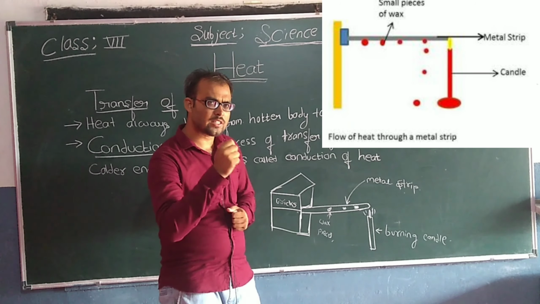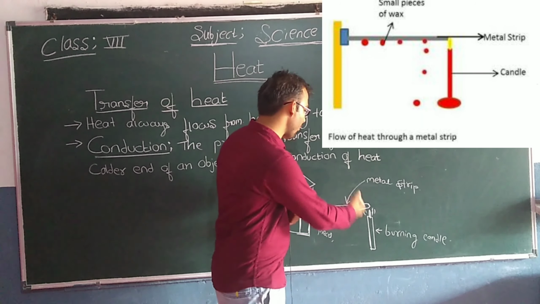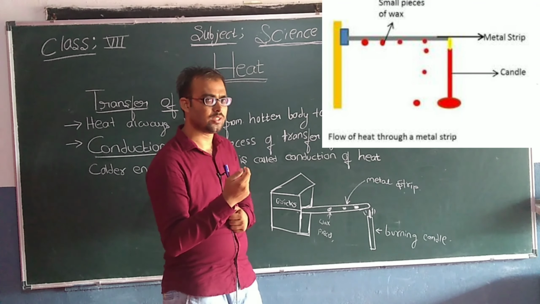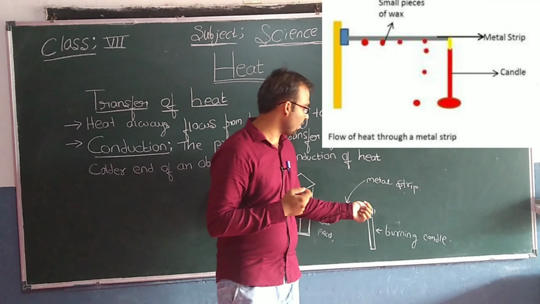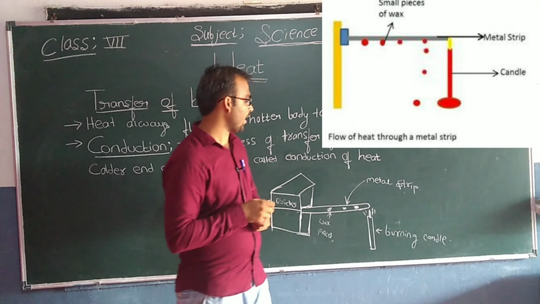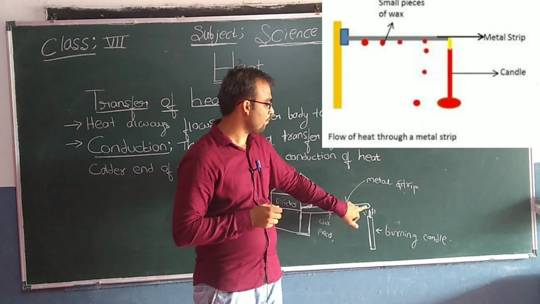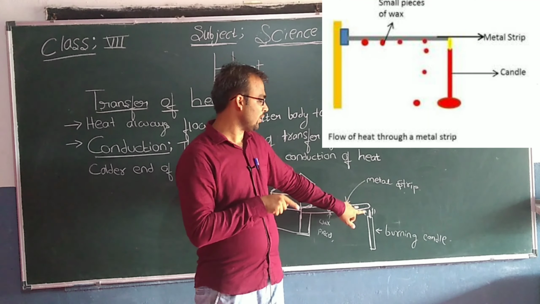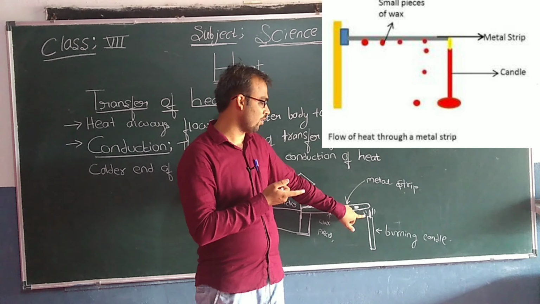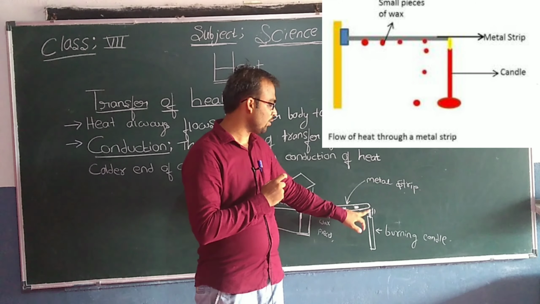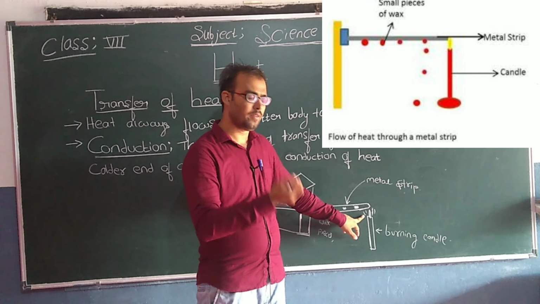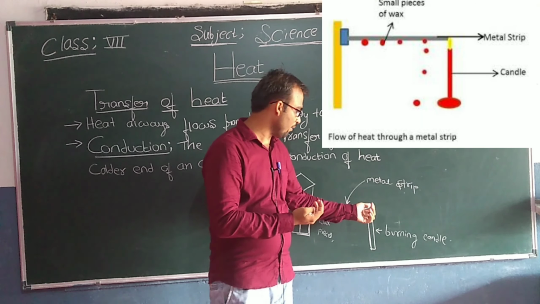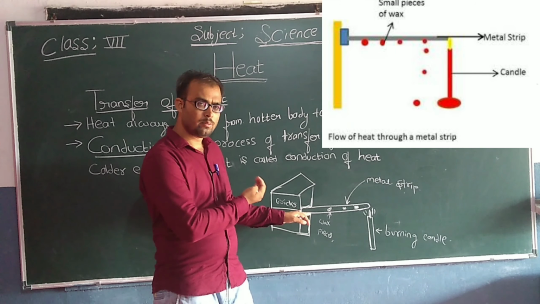Okay, so when we start burning one end of the metal strip, that is when we apply heat at one of the ends of the metal strip, what happens? Initially, this end of the metal strip gets heated. The end which is near to the flame, or near to the burning candle, will heat first. Next, slowly the heat will be transferred to the other end of the metal strip.